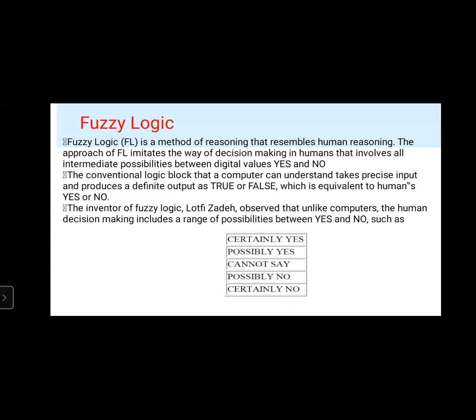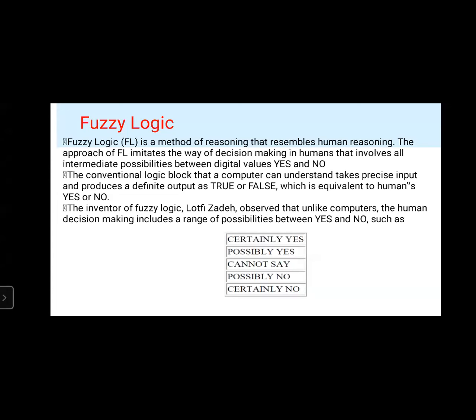That means it takes decisions just like humans do, based on the situation there. Okay, and it considers the digital values like yes and no.